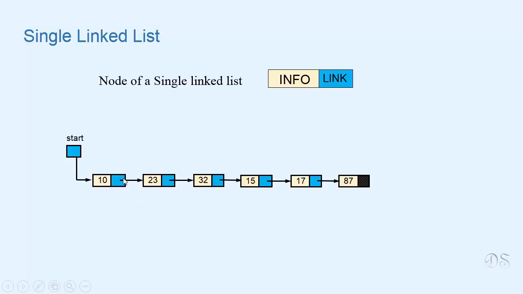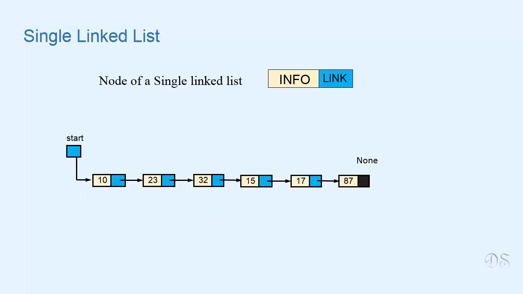We have to use the link value from each node to go to the next node. We start at the first node and we can move from one node to the other by following each node's links. So if we just know this reference start, we can go to any node of the list.